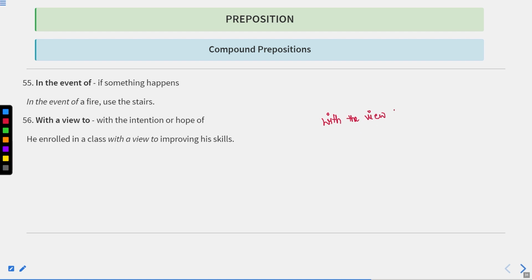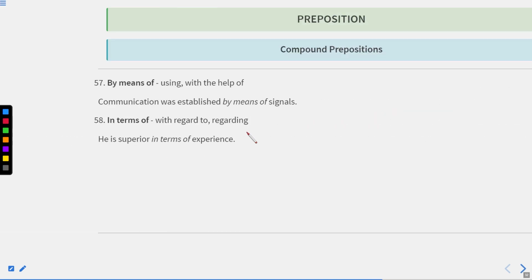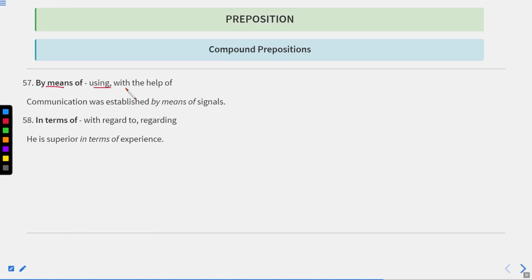Okay. With a view to can also be used. And after that, the verb should be only in ing form. He enrolled in a class with a view to improving his skills. By means of, using, with the help of. Communication was established by means of signals. In terms of, with regard to or regarding. He is superior in terms of experience.